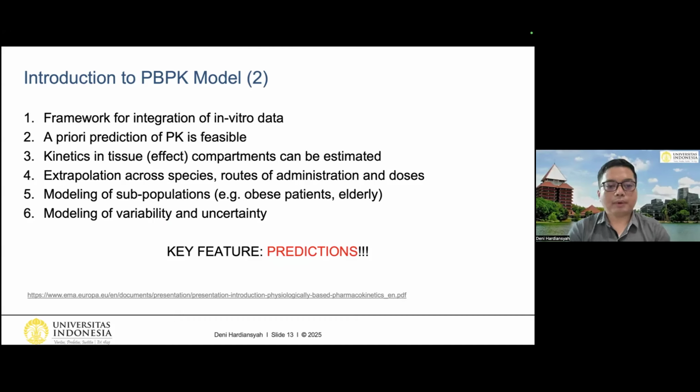Modeling of subpopulations, for example, obese patients and the elderly, and modeling of variability and also uncertainty. So from all of these advantages of the PBPK model, we can say that one of the key features is prediction. We can predict something outside of the data that we have. So this is very, very beneficial for us, especially working in dosimetry.